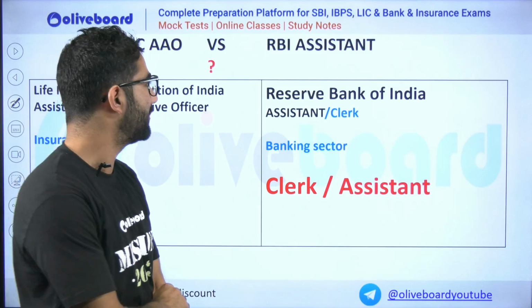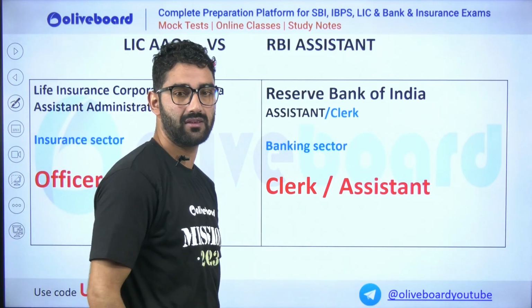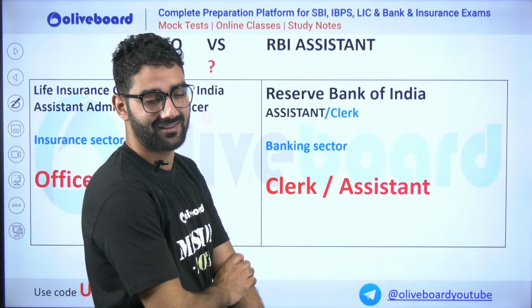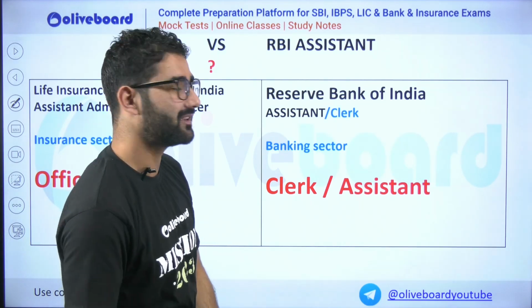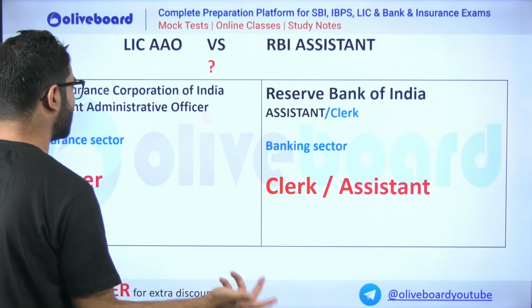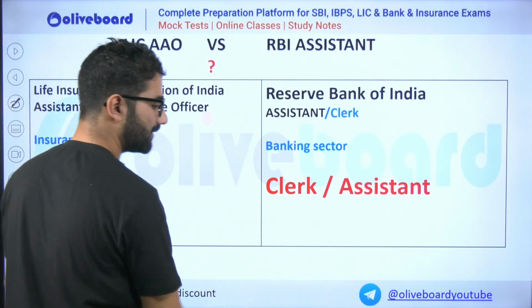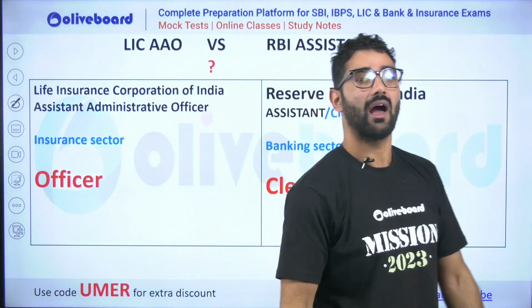To be honest, some people prefer RBI assistant as compared to other banking sector jobs. It may not be nice to hear, but this is the truth, and I don't want to hide anything from you. RBI assistant is quite a good job compared to other jobs also.